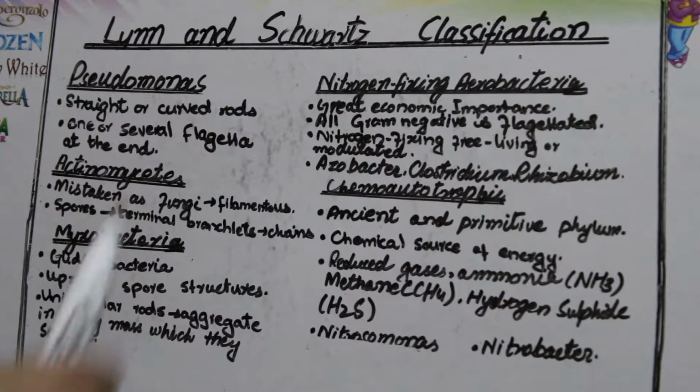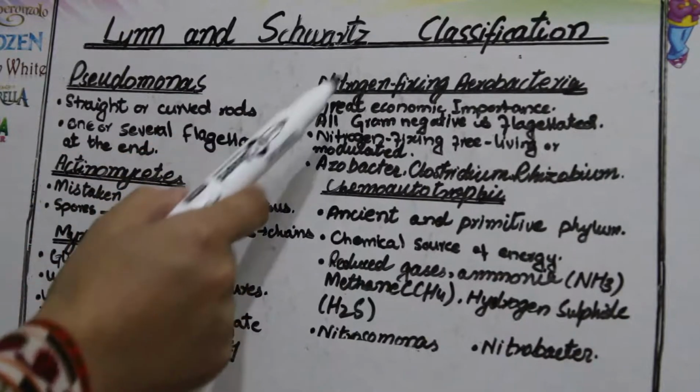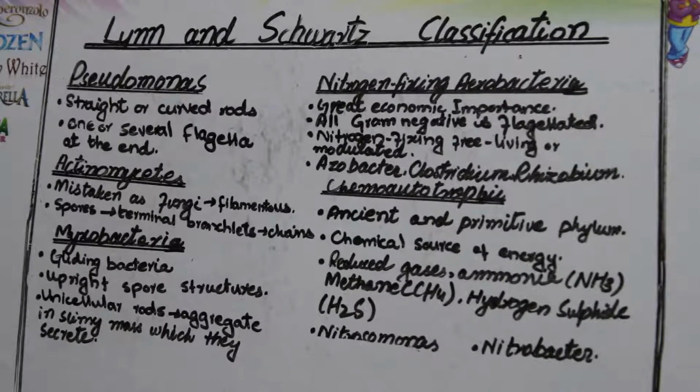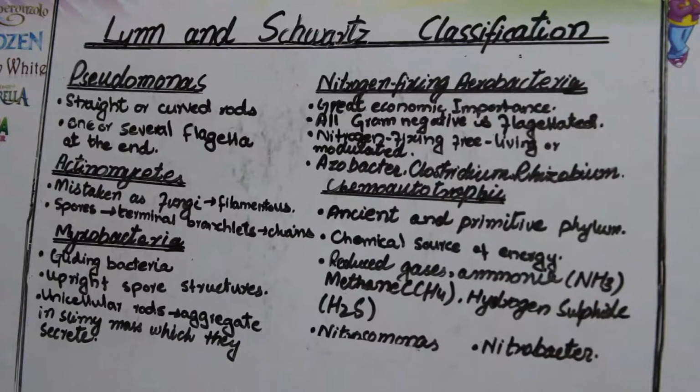Next comes the nitrogen fixing bacteria, and this is the most important type of bacterial phylum. They have great economic importance, and they are all gram negative bacteria and flagellated.